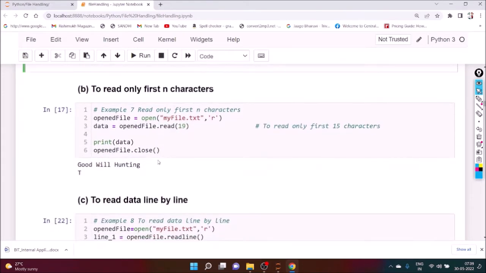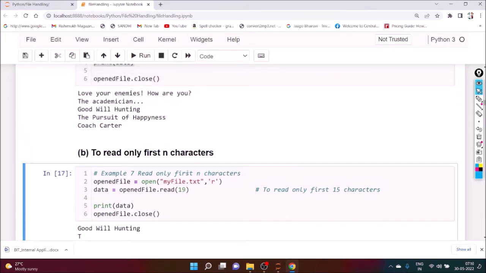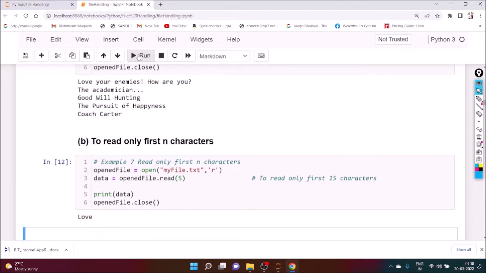Now suppose we want to read something, not all the characters. We need some portion of the file. So in this case also we have to open the file, and we have to execute read. Here we have to pass the number of characters we want to read. Suppose we want to read only the first 5 characters, and we execute it. Now you can see the first 5 means what? We can see here love, 1, 2, 3, 4 and space.